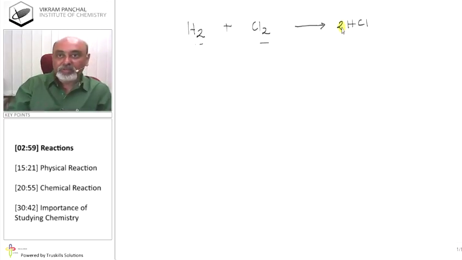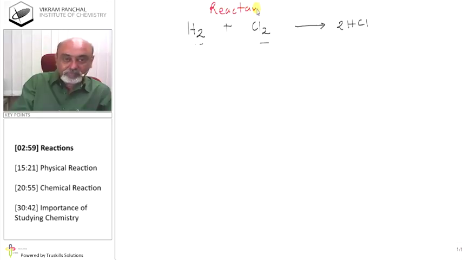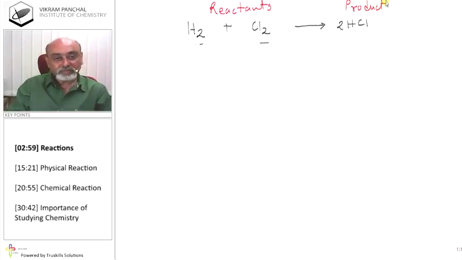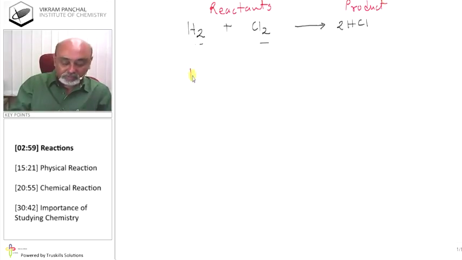So in this case, we can say that hydrogen and chlorine are reactants, and HCl is known as product. Okay? And one more example. If we take hydrogen H2 plus N2 nitrogen, then we will get NH3 ammonia.